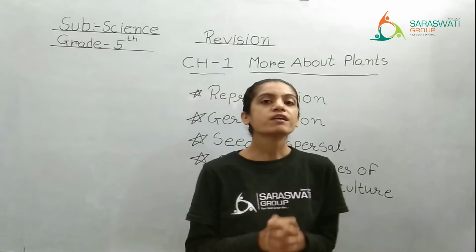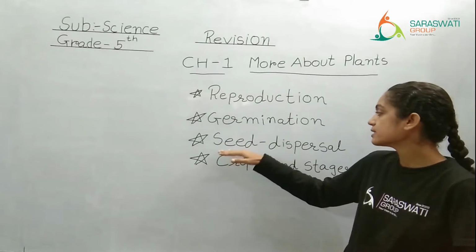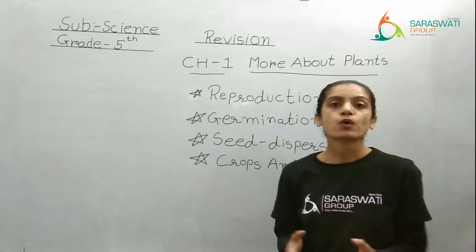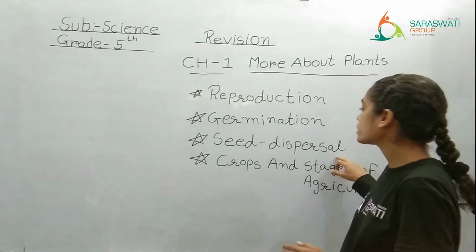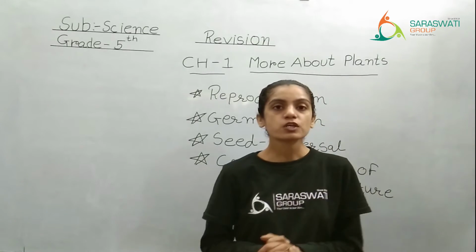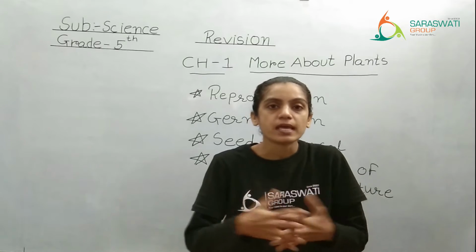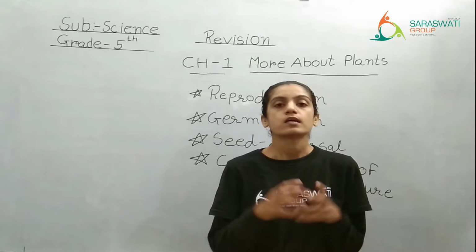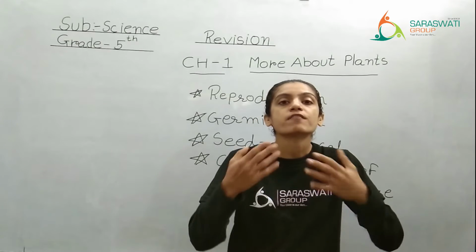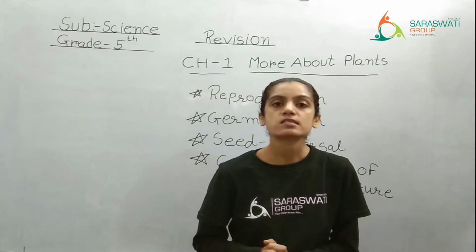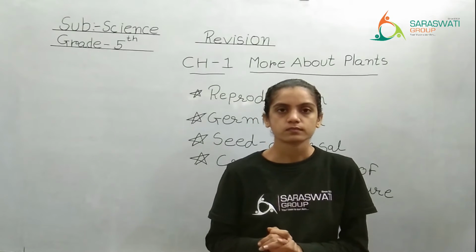Right? Moving further to the next one, that is seed dispersion. For that you need to understand the meaning of dispersion. Dispersion means moving away from the original place. Right? Seeds going away from their original plant is known as seed dispersal.